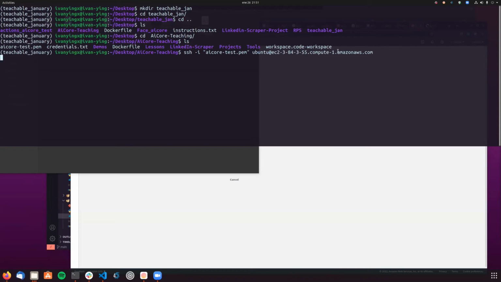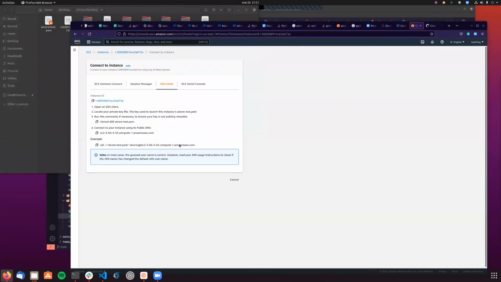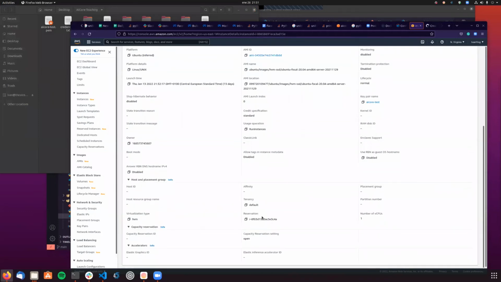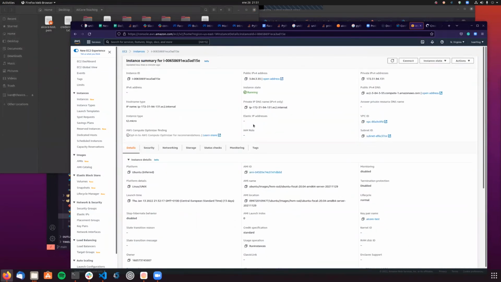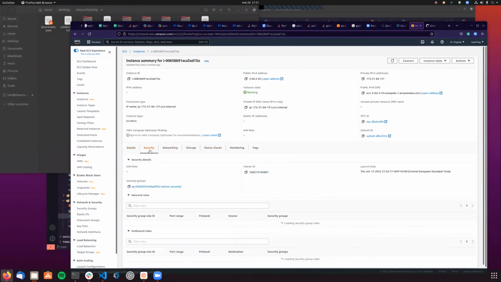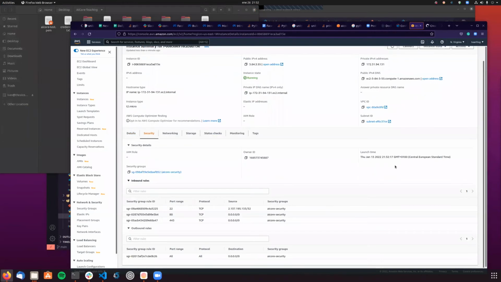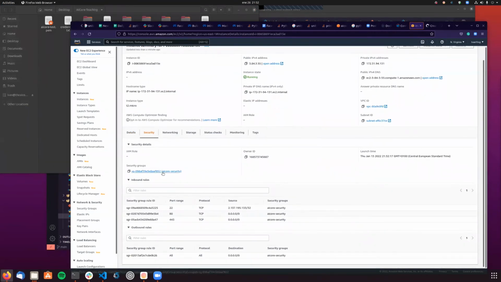Maybe it's not working now because I need to check the credentials. Let me check the security, and I'm gonna edit this security group.